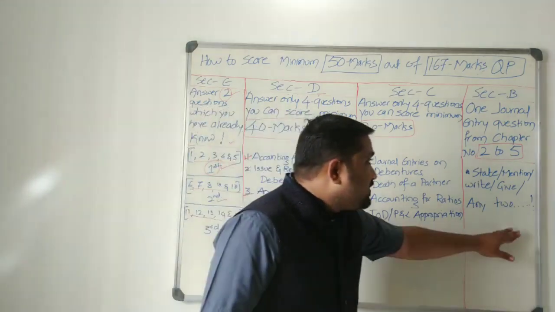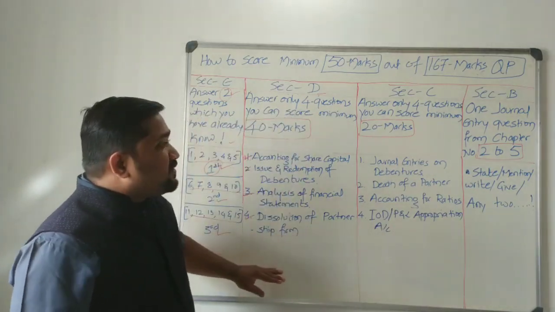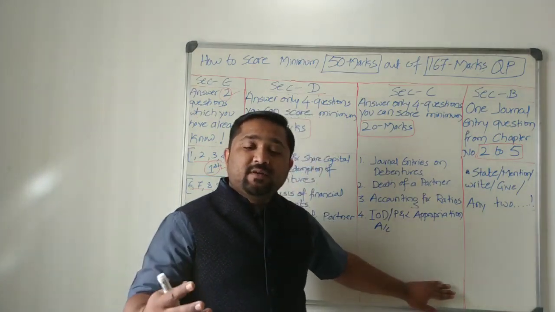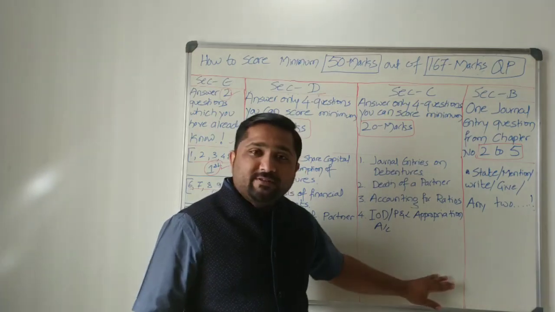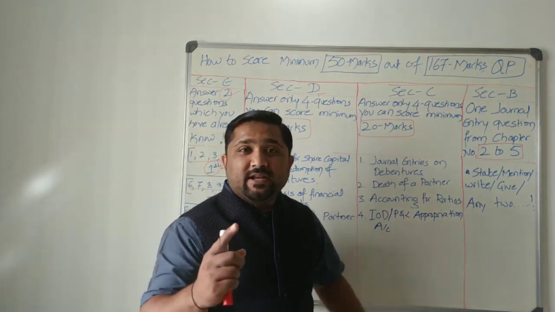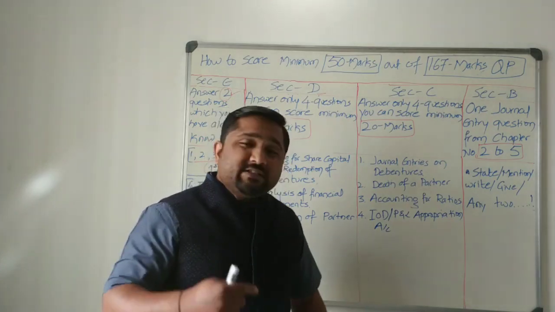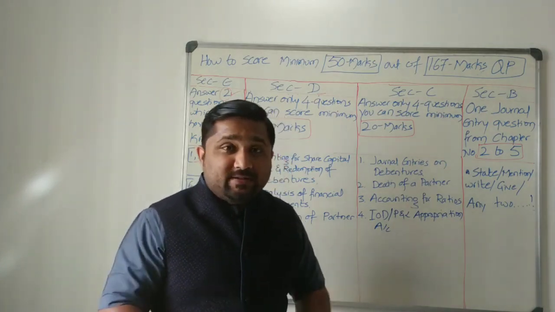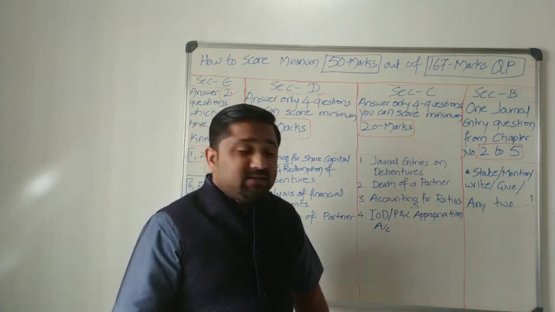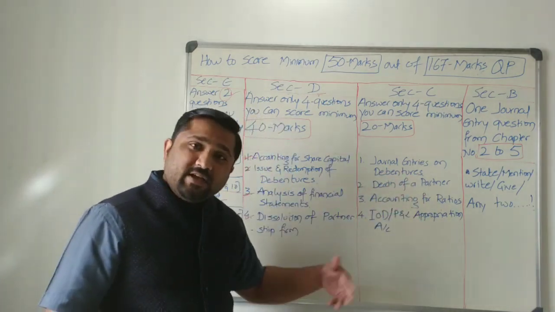From sections B, C, D, E, you can score 74 marks. I am giving you the maximum opportunity to score the marks if you prepare, if you dedicate yourself for a day. You just need to dedicate yourself for a day. Ultimately, we need to do smart work rather than hard work at this point, because our examination is on 17th. The days are very few. So concentrate on the plan. You can keep this as a base and you can execute.